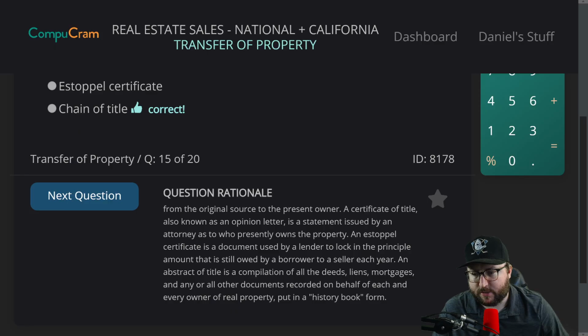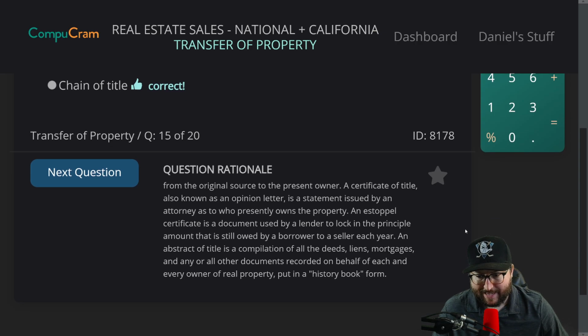Here's the explanation. From the original source to the present owner, a certificate of title, also known as an opinion letter, is a statement issued by an attorney as to who presently owns the title. An estoppel certificate is a document used by a lender to lock in the principal amount that is still owed by a borrower to a seller each year. An abstract of title is a compilation of all the deeds, liens, mortgages, and any other documents recorded on behalf of each and every owner of real property put in a history book form.